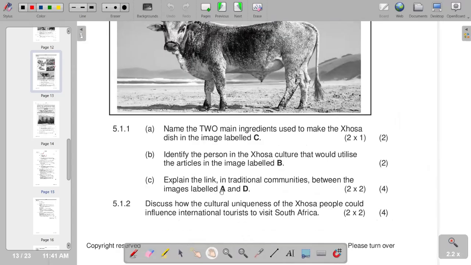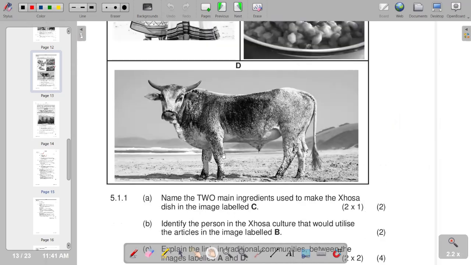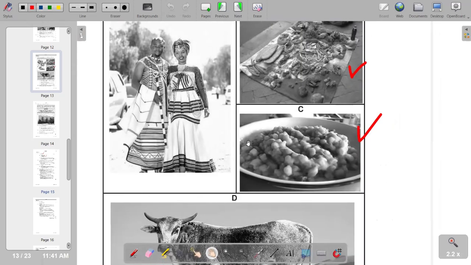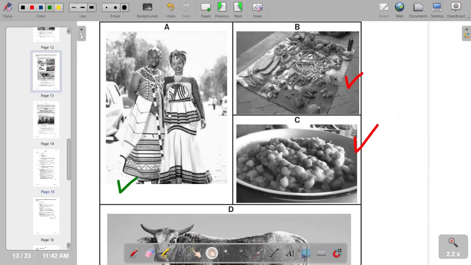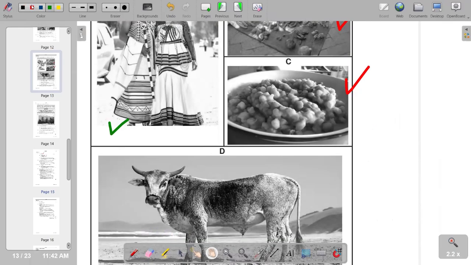Explain the link in traditional communities between the images labeled A and D. What is the link between A and D? We have A, and this is our A. And of course, we check in terms of our D. We are seeing a cow on our D. So what is the link that is there?